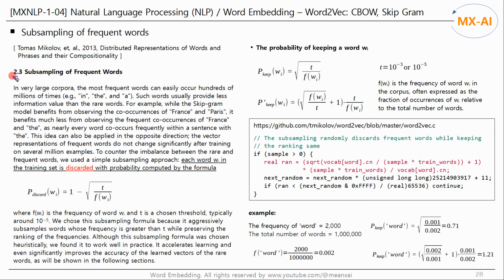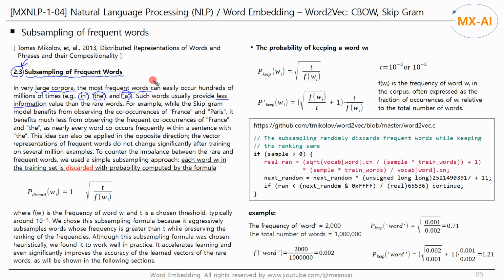Section 2.3 of this paper, by Tomas Mikolov et al. in 2013, presents a technique for subsampling frequent words. In very large corpora, the most frequent words can easily occur hundreds of millions of times, e.g. in, the, and a. Such words usually provide less information value than the rare words.